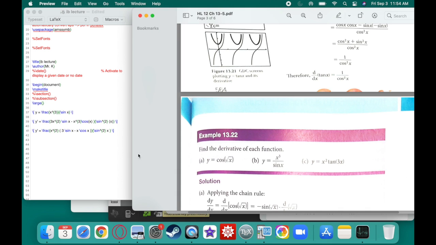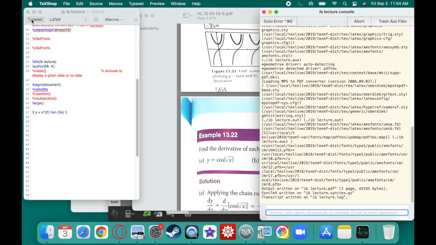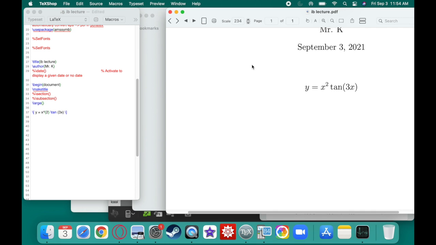Last one, we got this one, x squared tangent of 3x. Again, this is all stuff that we should be pretty familiar with. We're just introducing new functions into our toolkit. This one, we should apply the product rule. So the derivative of the first thing times the second thing, that's 2x times the tangent of 3x. Then we would add the derivative of the second thing times the first thing.